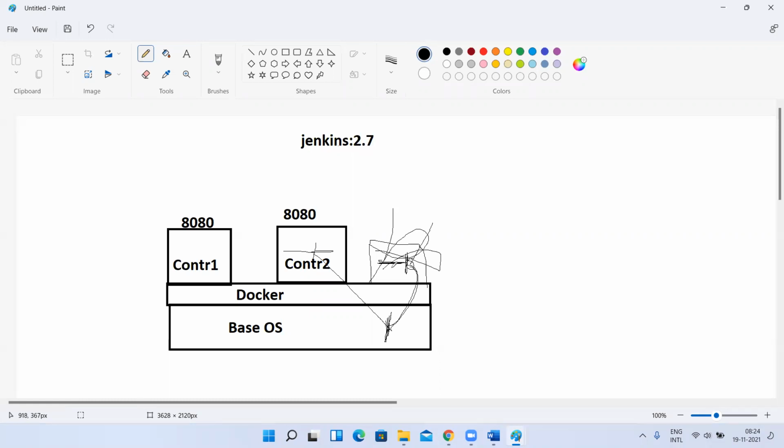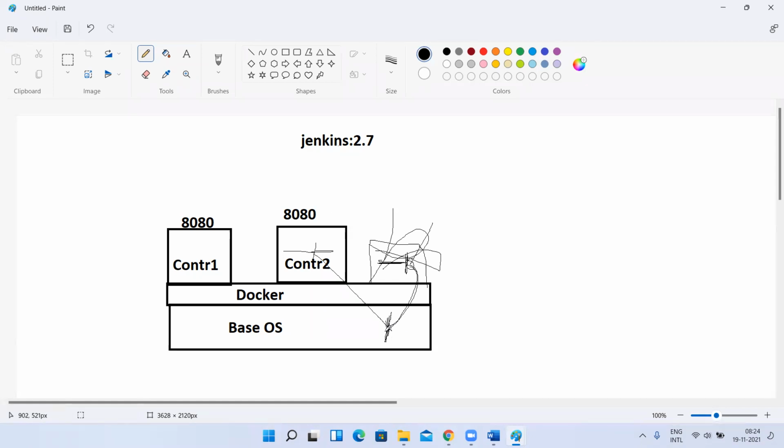So is it clear? Is it clear how to store a container's data, right? And how to use that data for the next containers, right? Yes or no? Okay. Now this is called a volume.